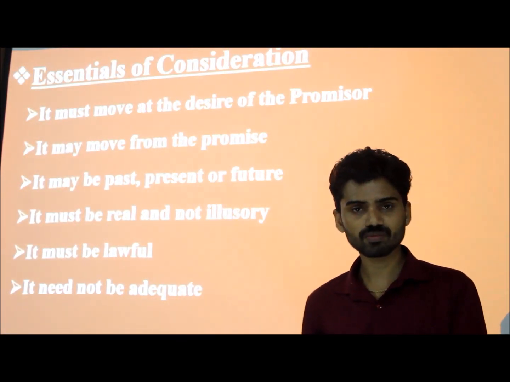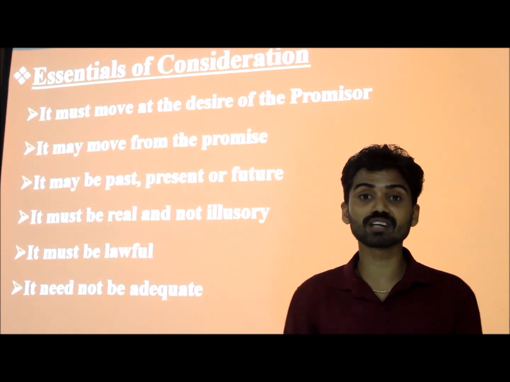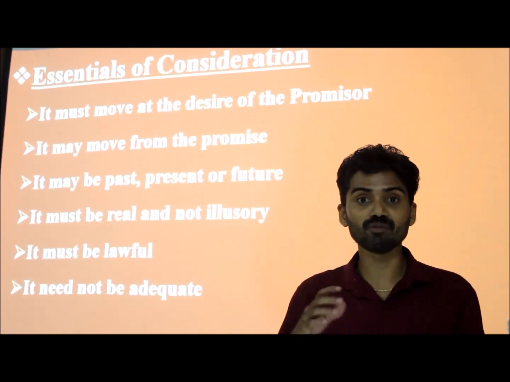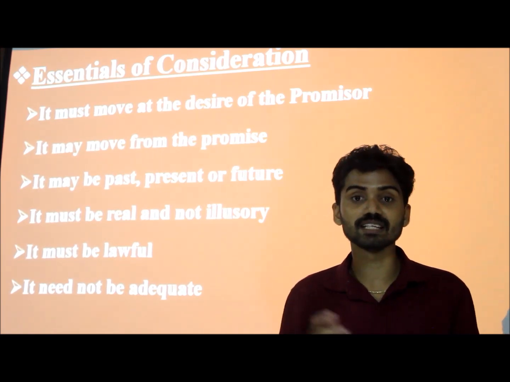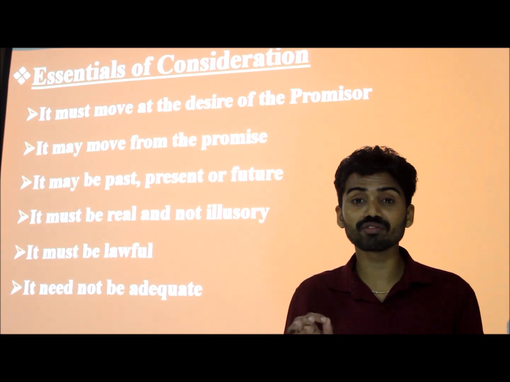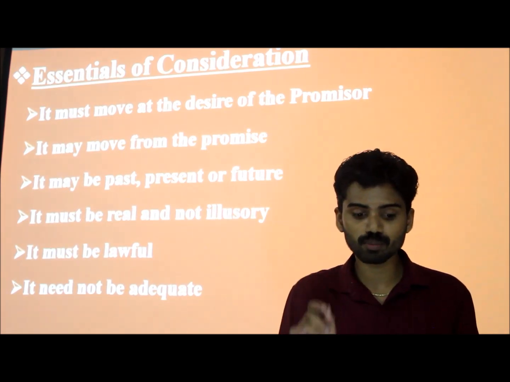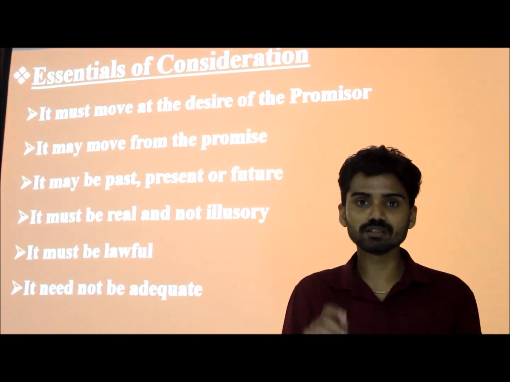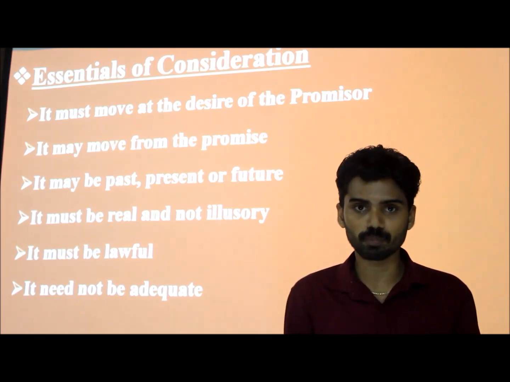Next we can look into the essentials of consideration. In order to become valid consideration, what is needed? First, it must move at the desire of the promisor. Who is the promisor? The promisor is the person who makes a promise to another person.